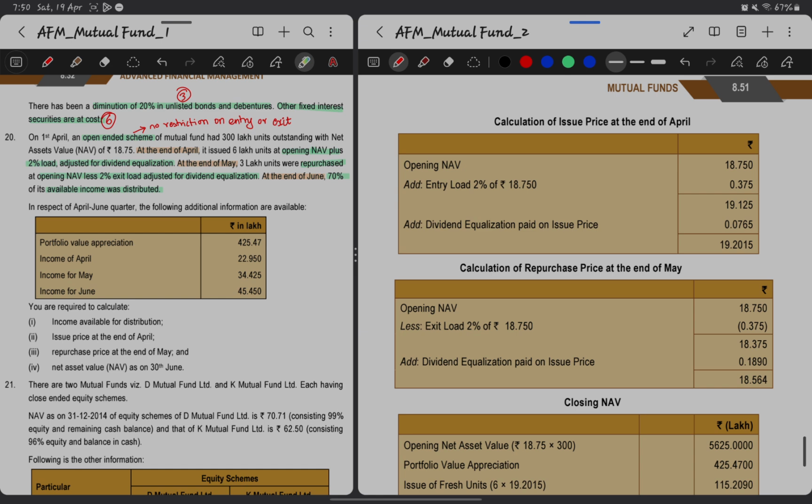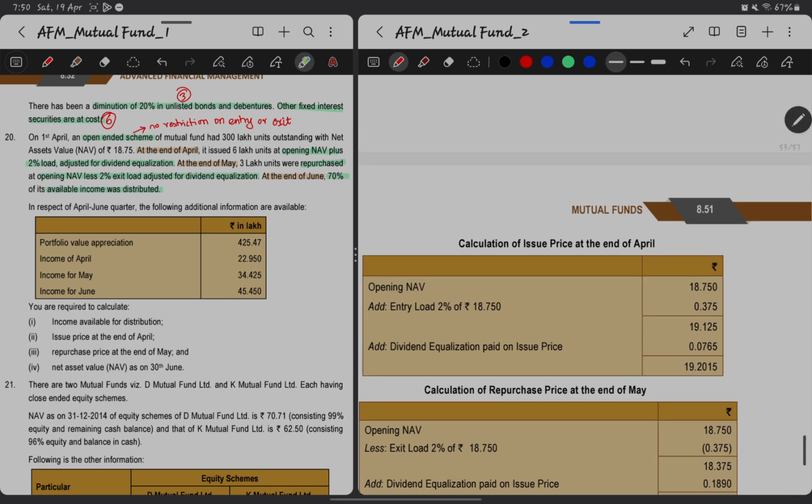Now the second requirement is calculation of issue price at the end of April, which is so easy. The opening NAV, we know that it is 18.75, and 2% we have to add, as it has an entry load of 2%, which is 0.375. Then dividend equalization paid on issue price.